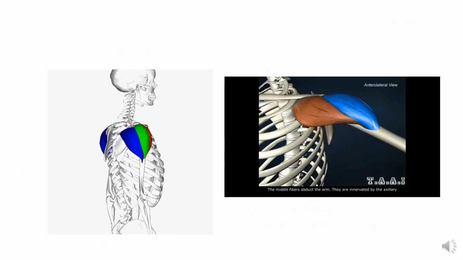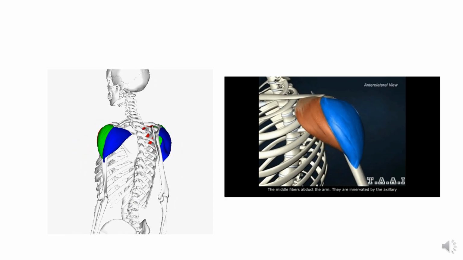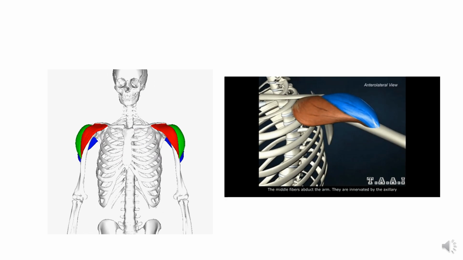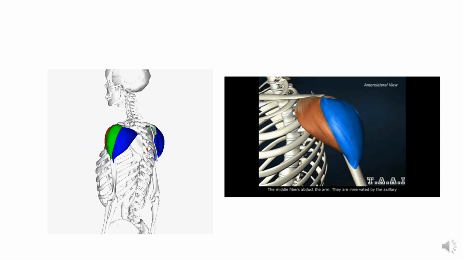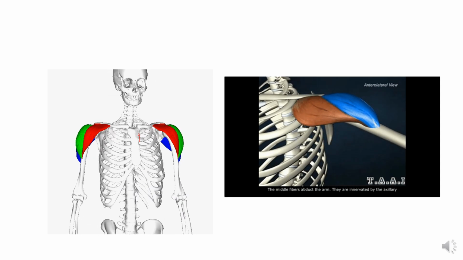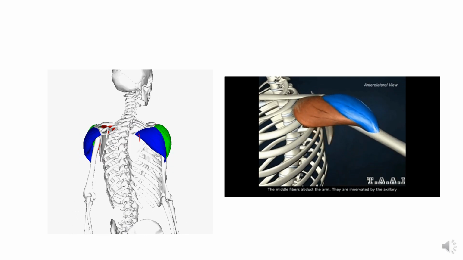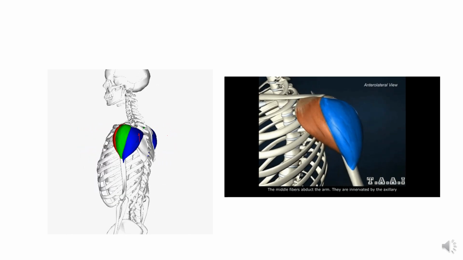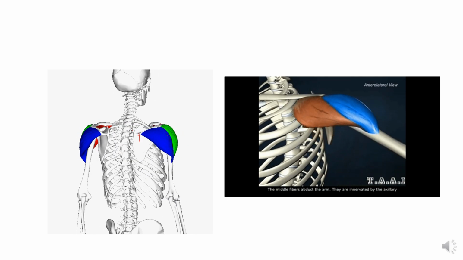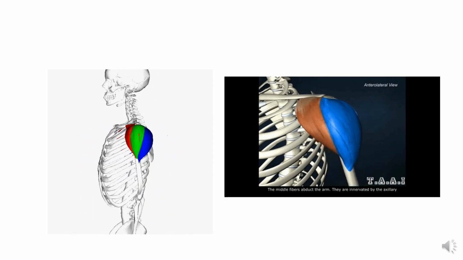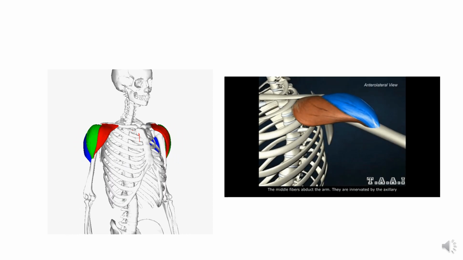Now here you can see the three fibers. The anterior fibers are shown in red, while the middle fibers are of green color. So what action is performed here and what fibers are involved?